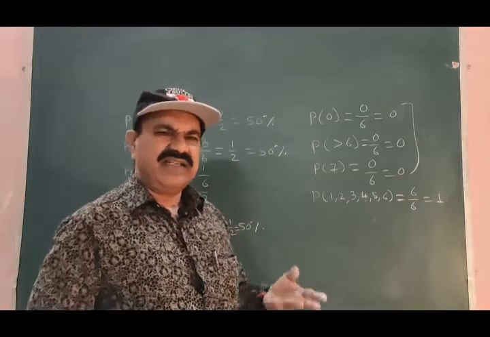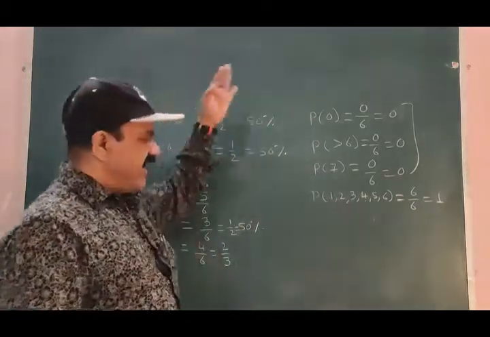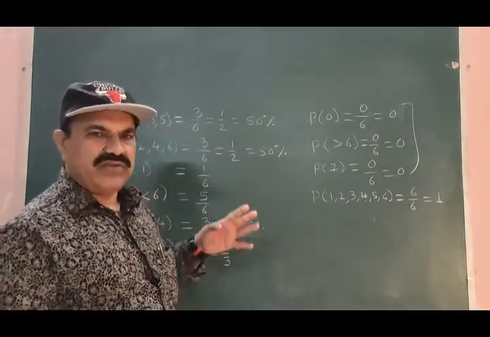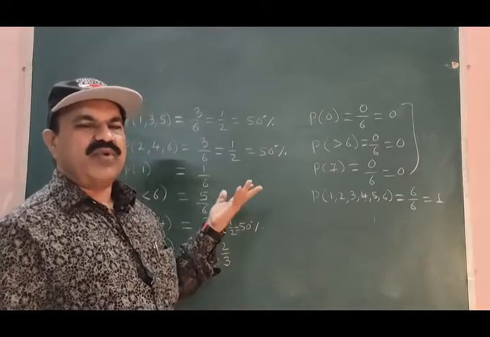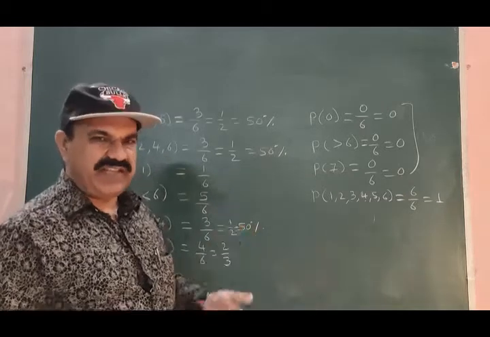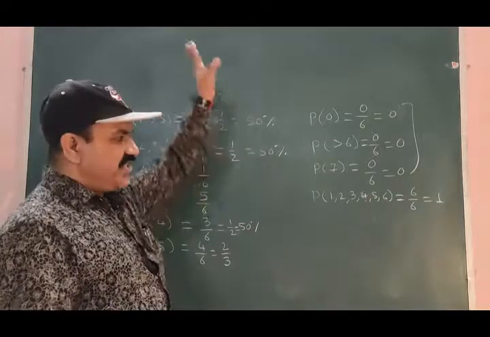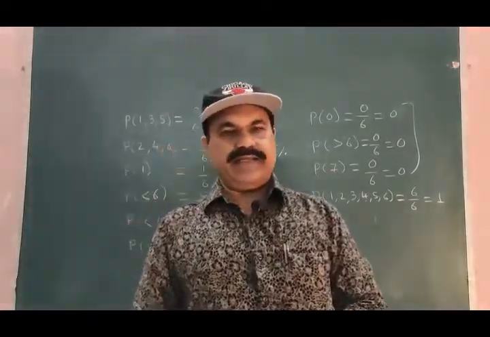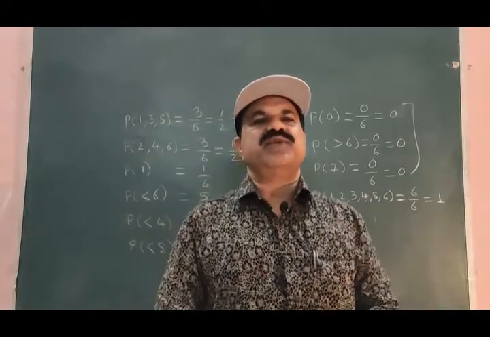And I have taken the example of the coin, the example of a die, and with simple examples we have discussed here the probability of event, probability of sure event, probability of impossible event, probability of random event, etc. So this is all about the probability. I tried to make it as simple as possible.